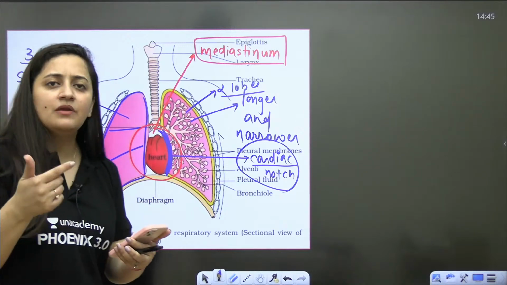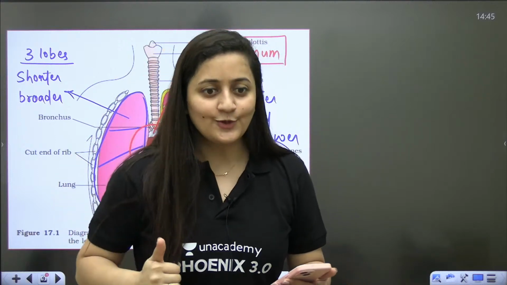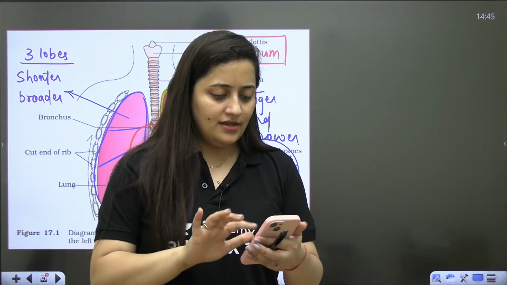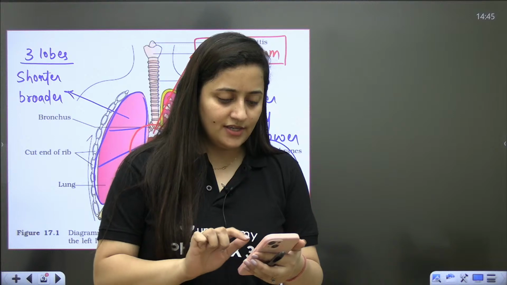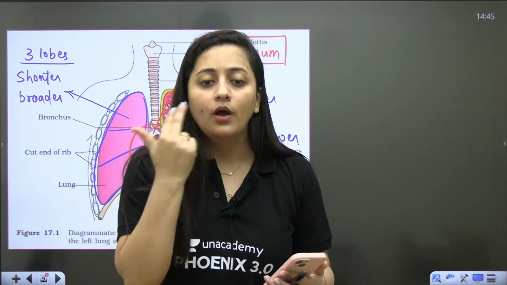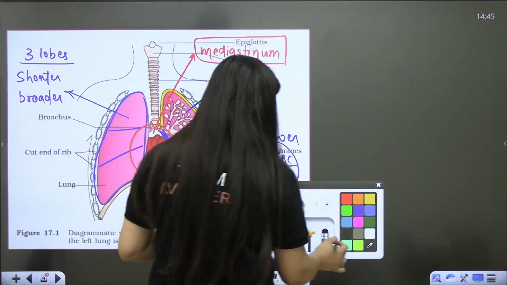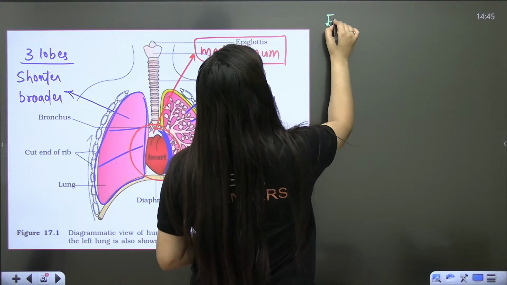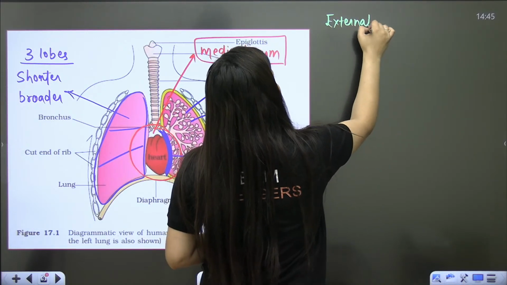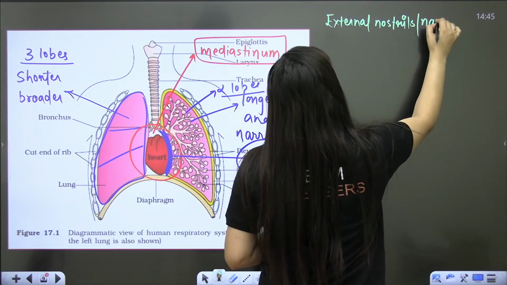Right, so it is something very basic which we are going to start, when we inhale. In today's class, it is ultimately yoga that we are going to do, it's more like a yoga class. So how are we going to inhale? Obviously from the external nostrils. For nostrils, we also use the word nares.